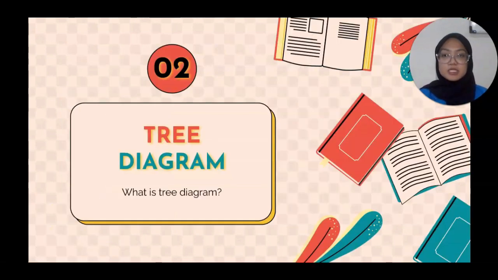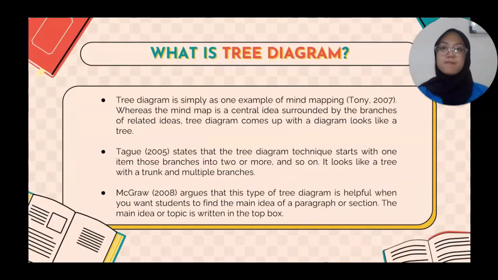Second is tree diagram. So what is a tree diagram? A tree diagram is simply one example of mind mapping by Tony 2007, whereas the mind map is a central idea surrounded by branches of related ideas. The diagram looks like a tree.